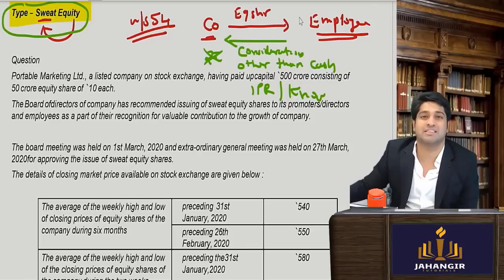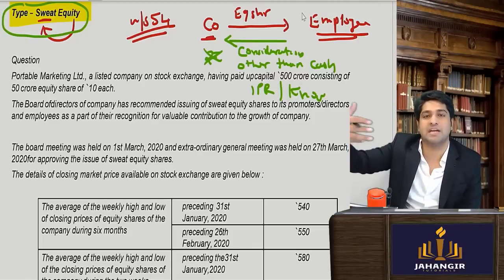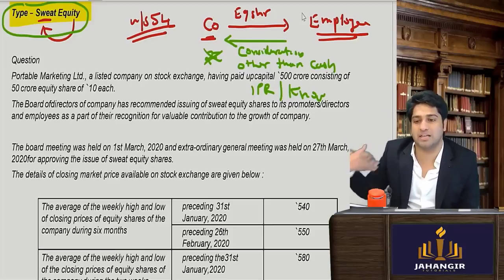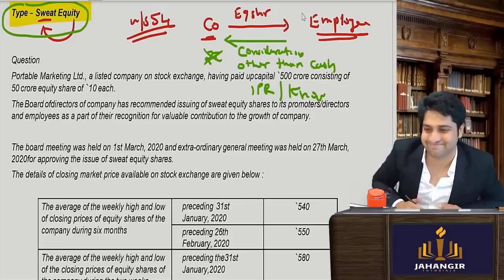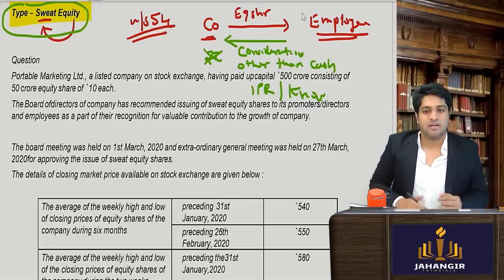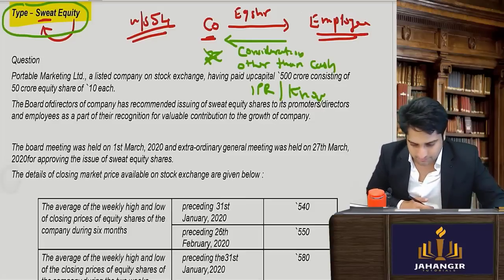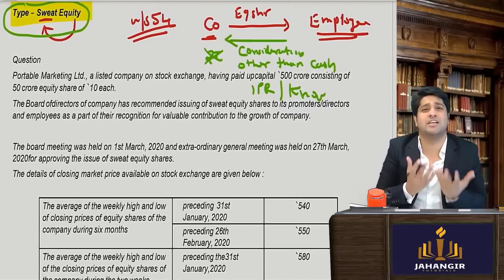So the employee must have done some efforts, must be an intelligent employee, must have really developed something against which he is getting equity shares. Is this clear? The concept is pretty simple. Now let's see what question they have asked.